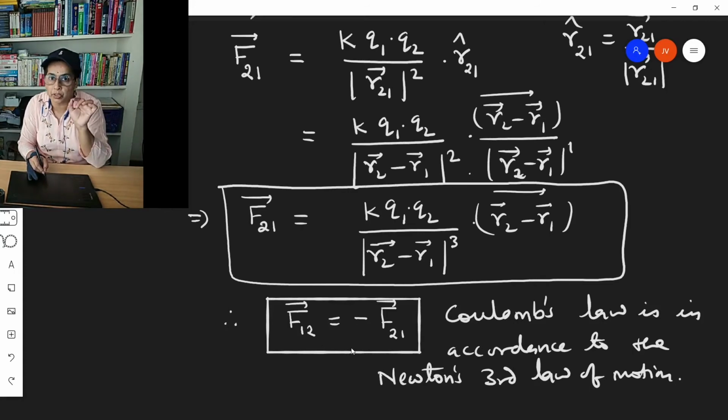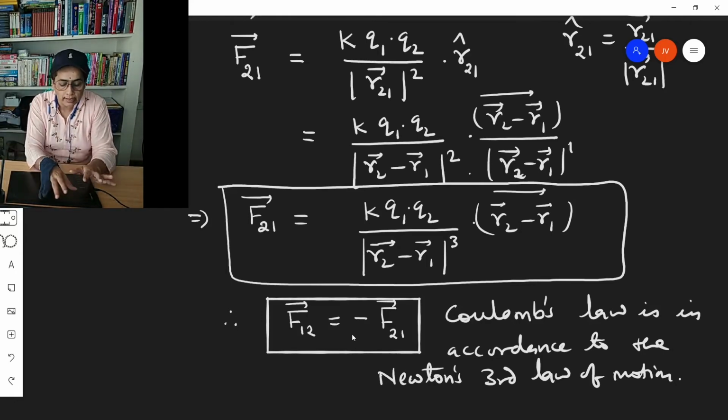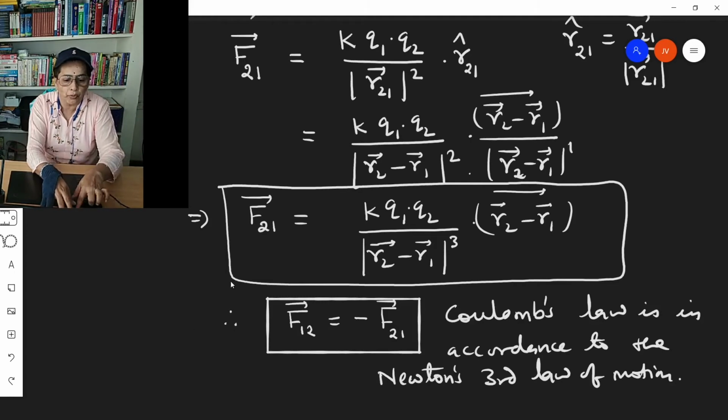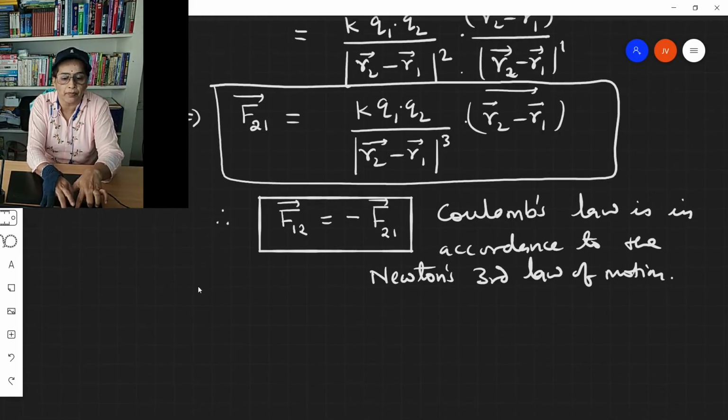Electrostatic force between point charges which are placed in a certain medium is always along the line joining the centers of masses, and it is in accordance with Newton's law of motion. So this is about Coulomb's law, its mathematical expression and its vector notation. A few more minutes on the same video.